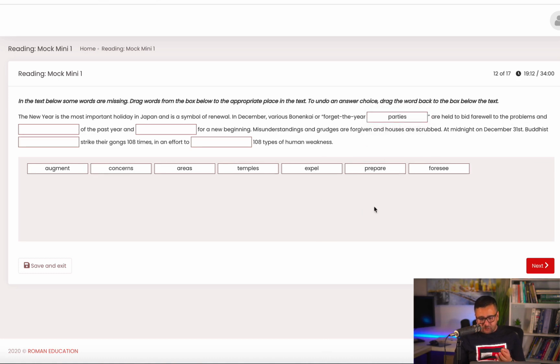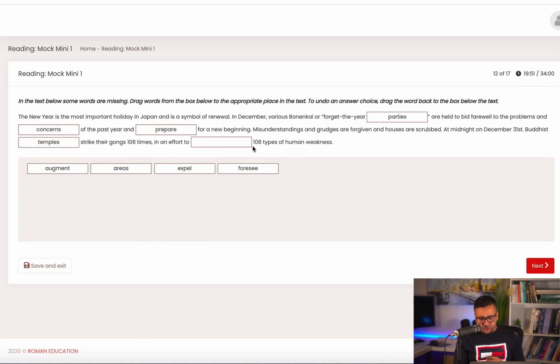Problems and so problems and means the next word most likely is a plural word, and again it's something related to problems, and perhaps it's a collocation and concerns. Problems and concerns. These two words make a very common collocation of the past year. And for a new beginning, again for means I'm looking for prepare for a new beginning is a collocation. And then after that, Buddhists strike their gongs. So gongs are a type of bells that Buddhist temples have.